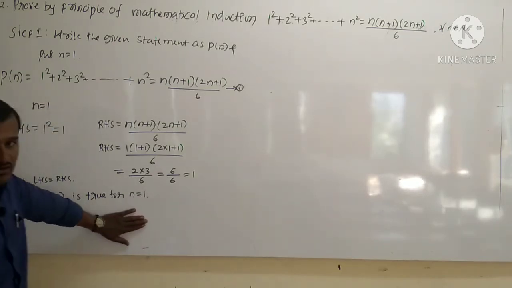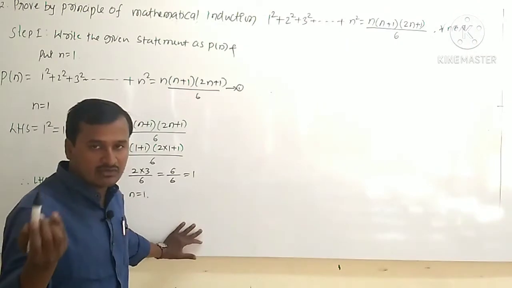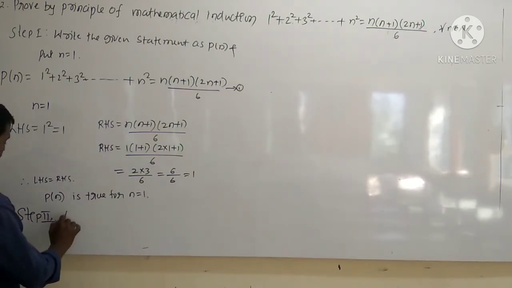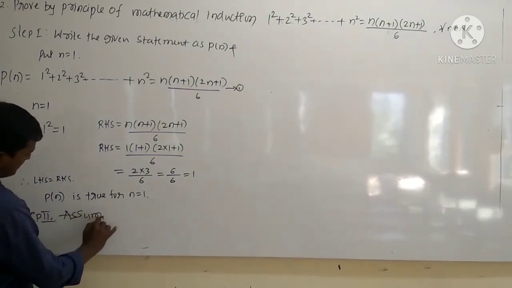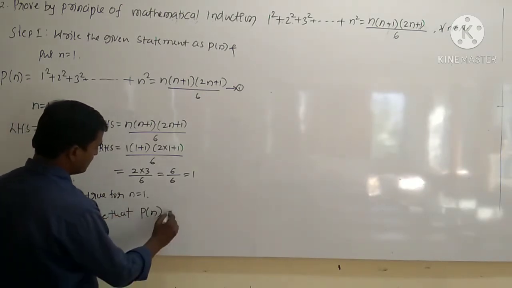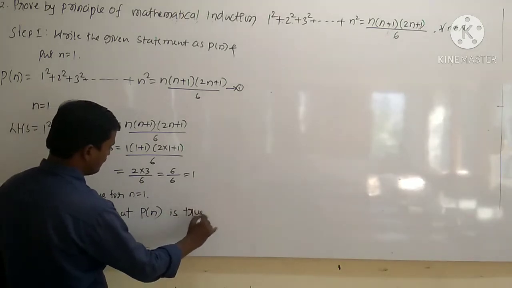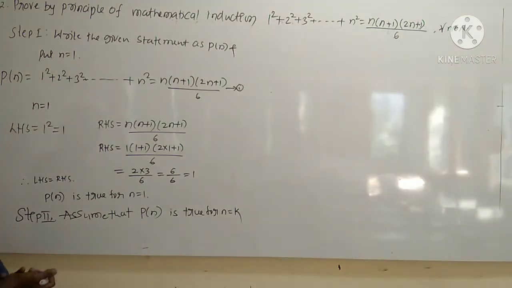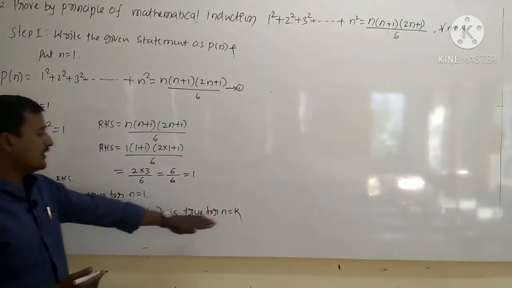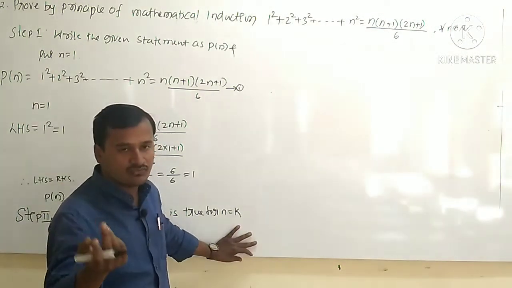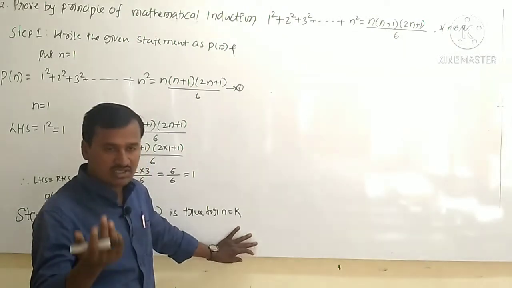If it is true for n equal to 1, we have to go to n equal to k. So therefore step 2, right? Step 2 is, assume that p of n is true for n equal to k. Now replace the value of n by k. If it is true for n equal to k, then we must prove that it is also true for its next term, that is k plus 1.